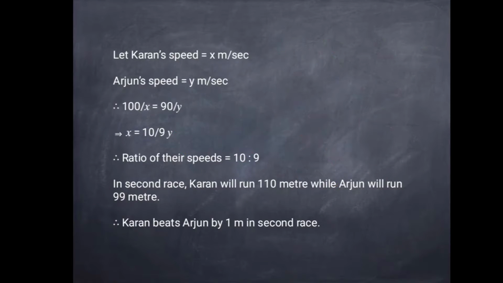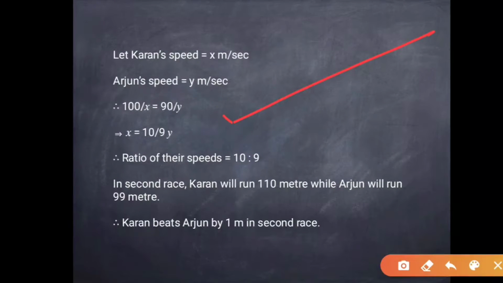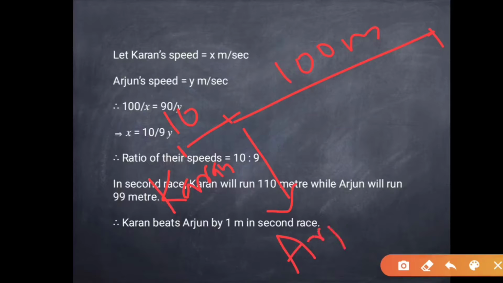So this is a 100-meter race. This is 10 meters behind it, and Karan starts from here. Arjun starts from here in the second race, and Arjun has to run 100 meters and Karan has to run 110 meters to reach the finishing point.